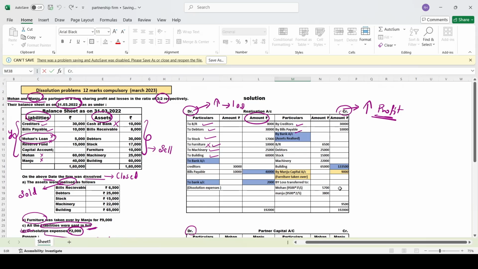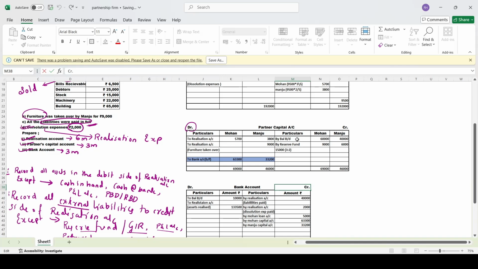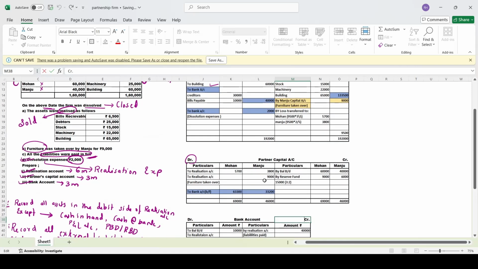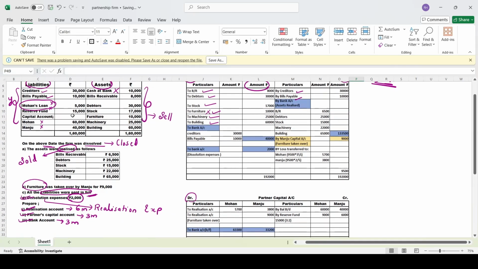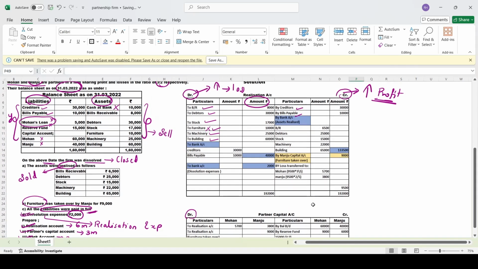So for the realization account, you people keep only 5 things in your mind. First, record the assets, record the liabilities, sell the assets, pay the liabilities, pay the expenses. Partners' capital account: record the balance, general reserve, profit or loss on realization, any asset or liability taken over. Bank account: wherever you have bank in your partners' capital and in your realization, record it to the opposite side of your bank account. And then the partner's loan, you put the partner's loan also in your bank account. See, so simple the problem is, right?